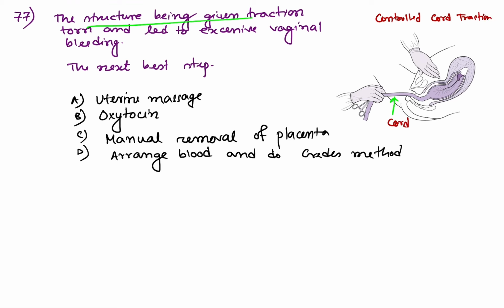During this procedure, the cord is being given traction, and during traction this is torn and leads to excessive bleeding. So what is the next best step? The next best step is manual removal of placenta, not oxytocin and uterine massage. Manual removal of the placenta is the best step following a torn cord during controlled cord traction.